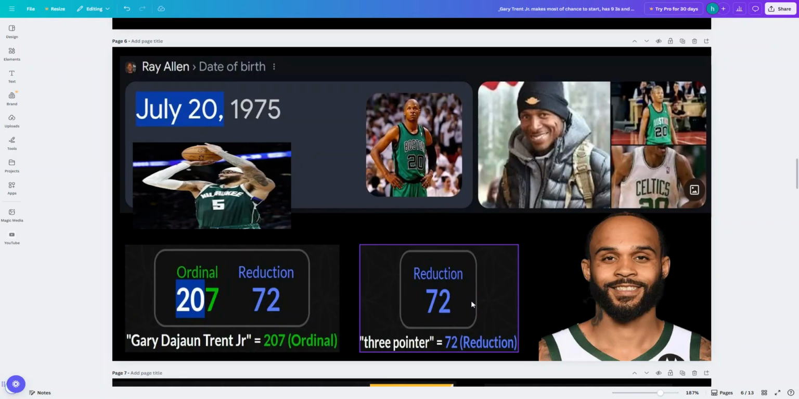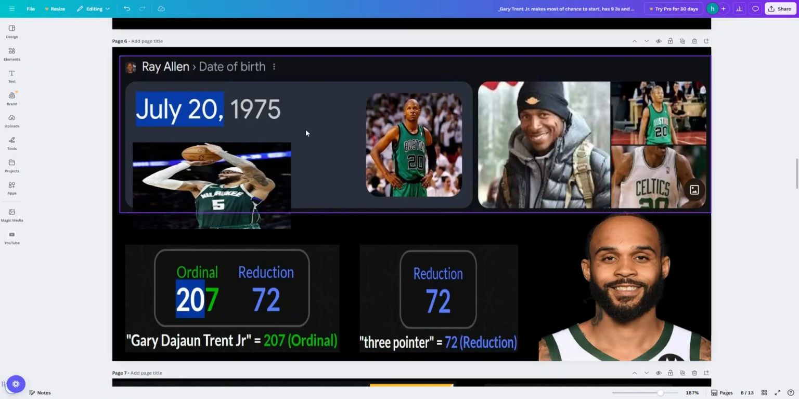20 date numerology on the game. And look at how Ray Allen was born 1 year right here, almost a year after Gary Trent Sr. You see that right there?